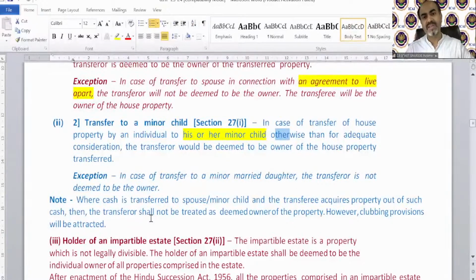So the provision says, in case of a spouse, either you take adequate consideration or divorce.